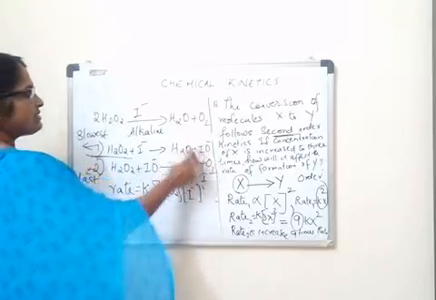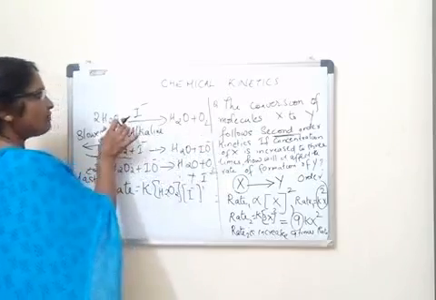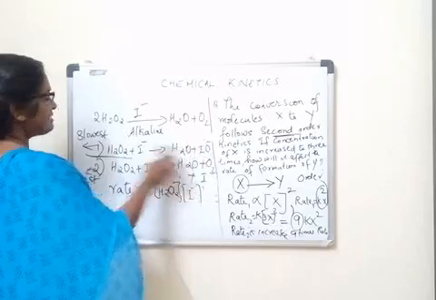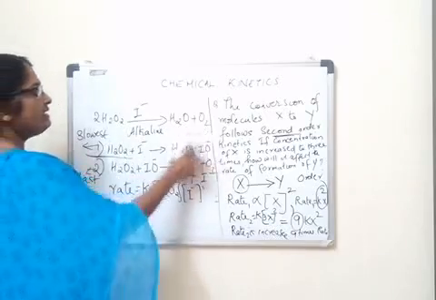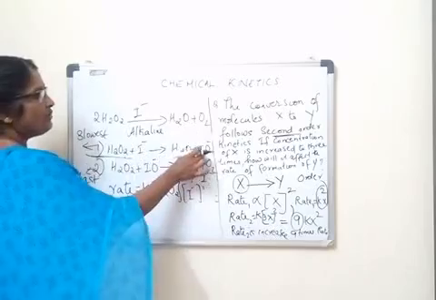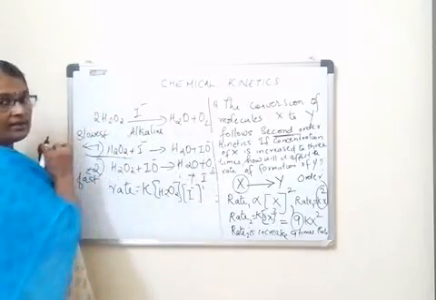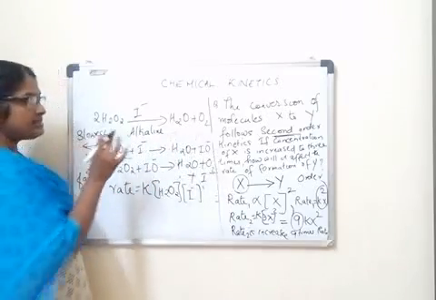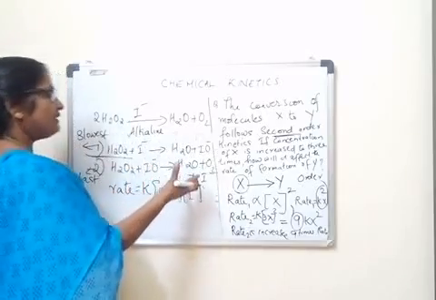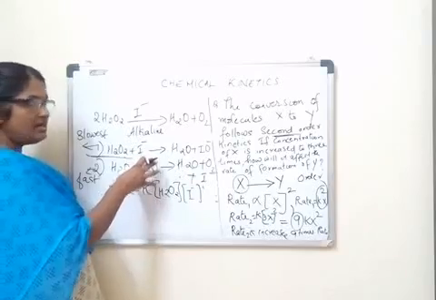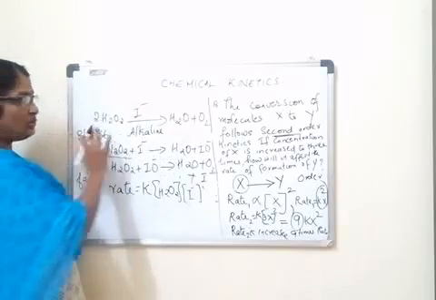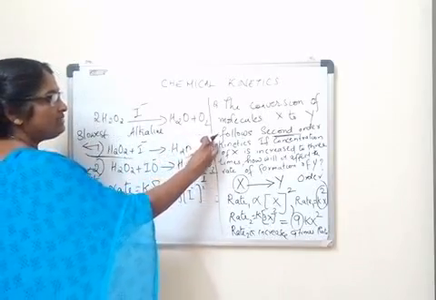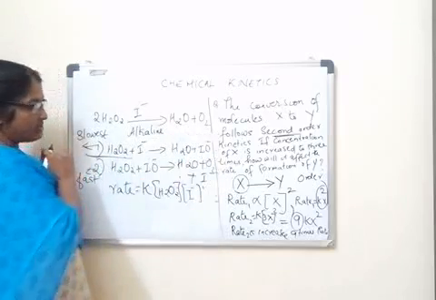Here there is one species which is not present in the total reaction. If we write the individual steps involved in the complex reaction, we can see a species, IO minus, which is not present in the total balanced equation. This IO minus is known as an intermediate, the species which is formed in the middle of the reaction and gets consumed, not present in the total balanced equation.